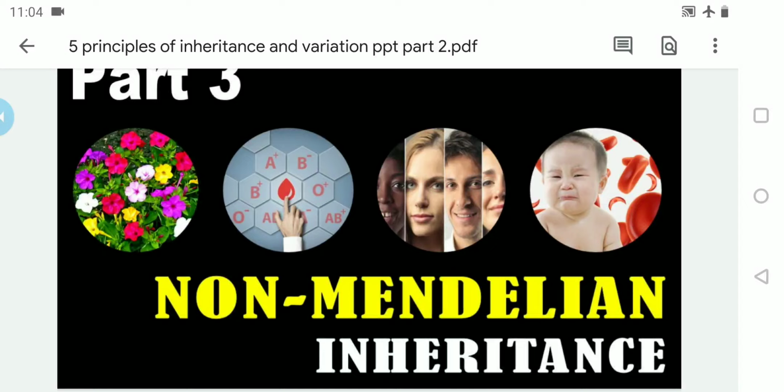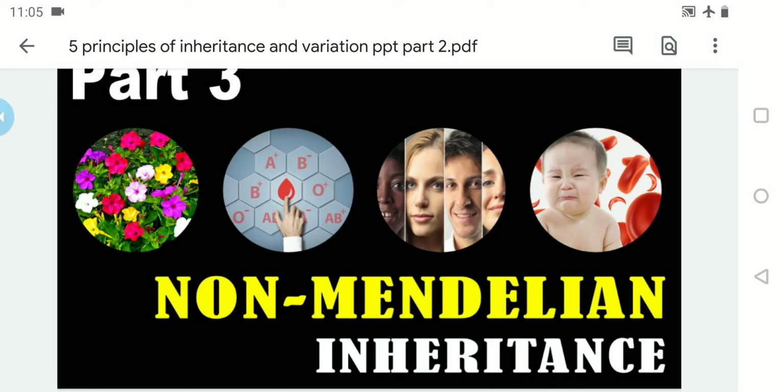In 1900, the Mendelian principles were rediscovered by three scientists: Hugo de Vries from Holland, Karl Correns from Germany, and Tschermak from Austria.